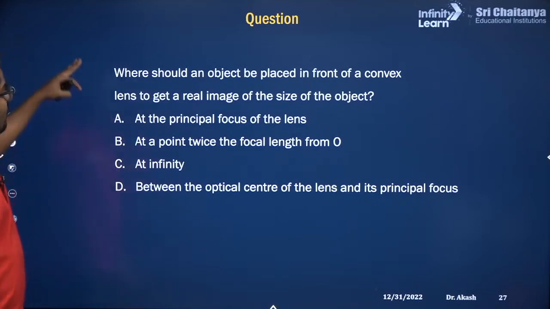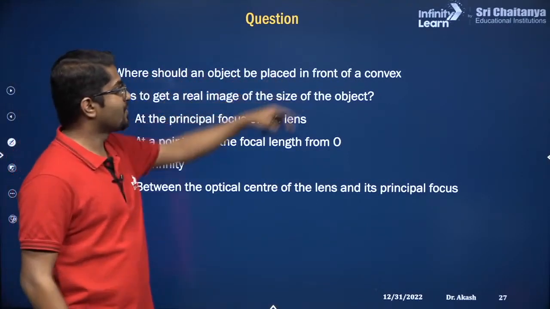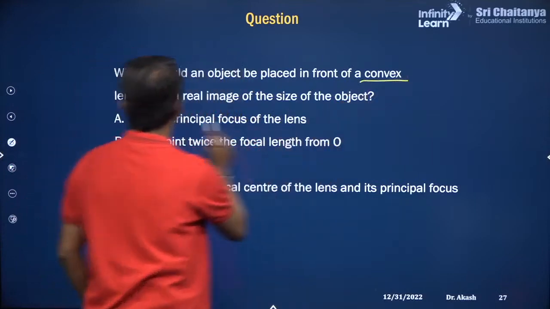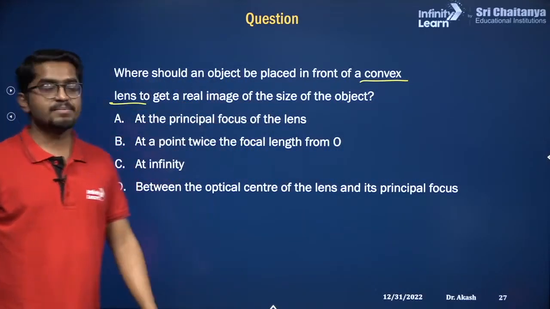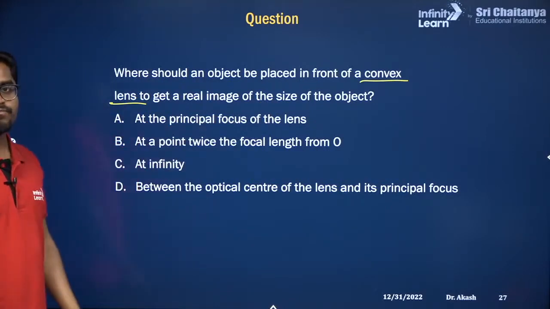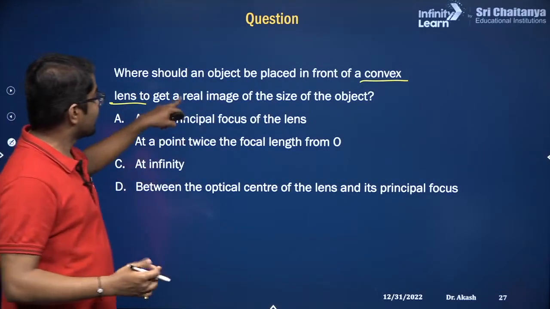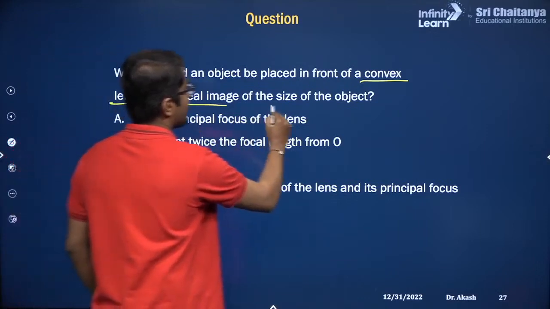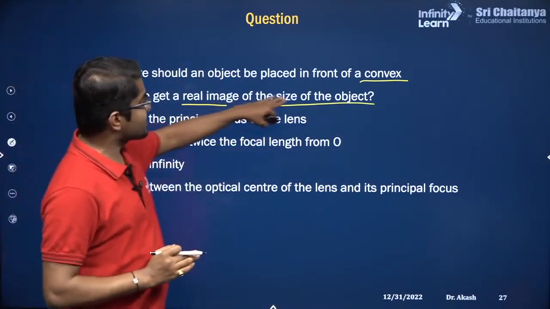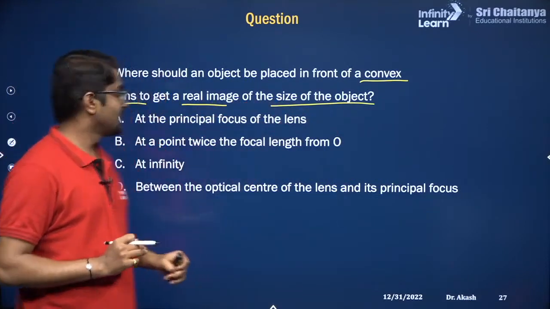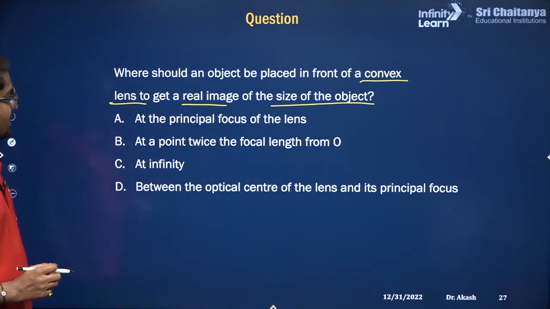So what is the question? Where should an object be placed in front of a convex lens to get a real image of the same size as the object? We have the real image which is the same size as the object. There is only one position where you can get the same size as the object, and which one is that?